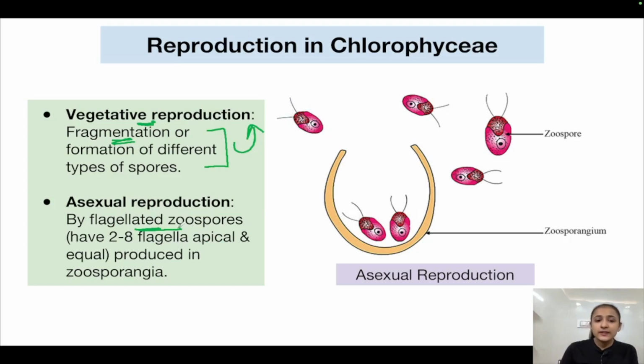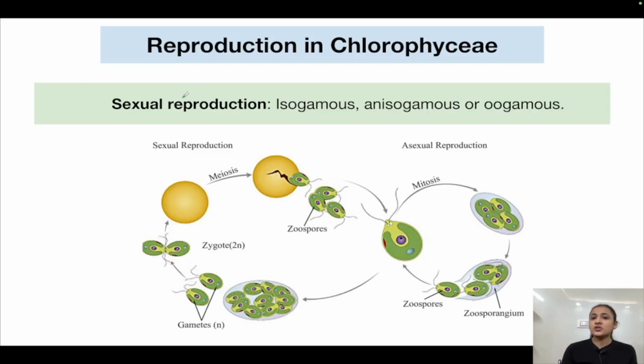And these flagellated zoospores are produced where? In the zoosporangia. So this is the zoosporangia in which various flagellated zoospores are formed and ultimately released. Each of the zoospores is capable of giving rise to a new plant body or the new algae. So this was about asexual reproduction in Chlorophyceae. Sexual reproduction is very much variable. It's high. So Chlorophyceae is a very diverse group.